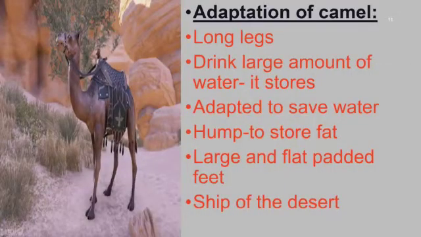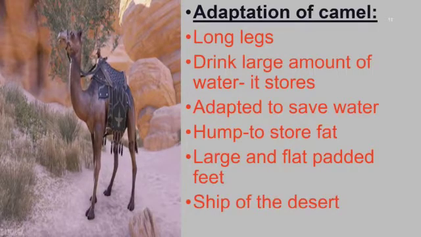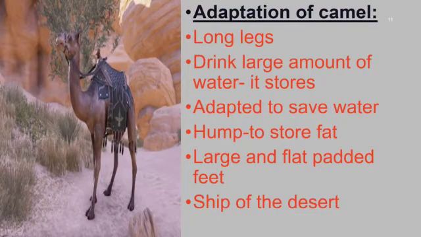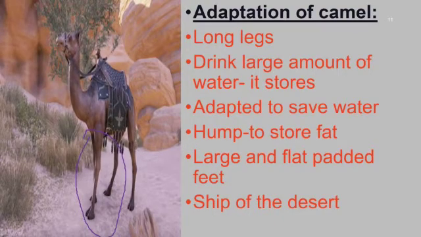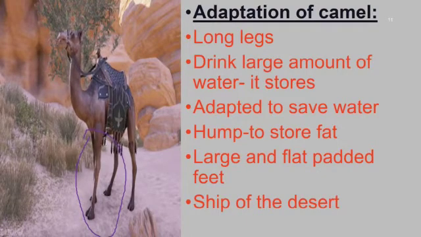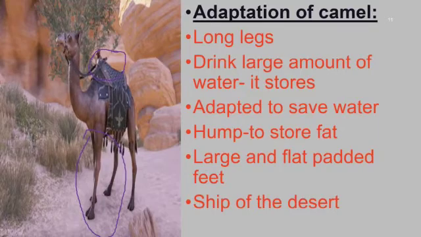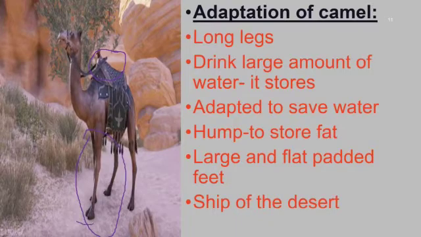Camel. The special features of the camel. Camel is the ship of the desert. The special features we are going to see first: it has long legs, isn't it, children? Yes, to walk easily on the desert. It drinks a large amount of water and stores it in its body. It is adapted to save water. Camel has a hump to store fat. It has large, flat, padded feet to walk easily in the sand.